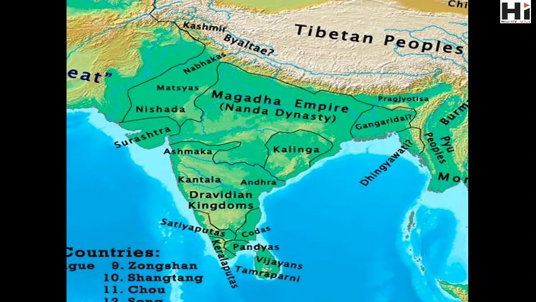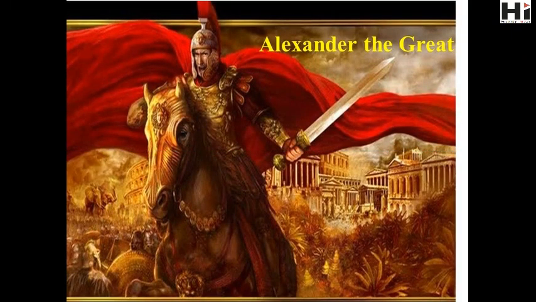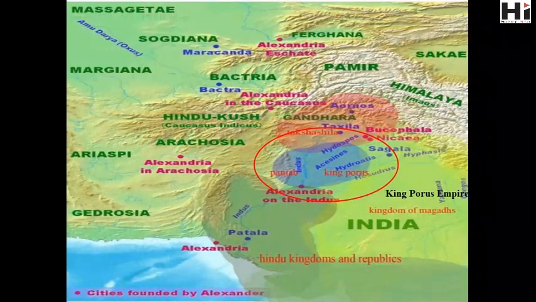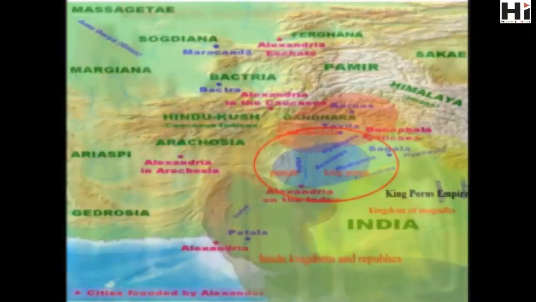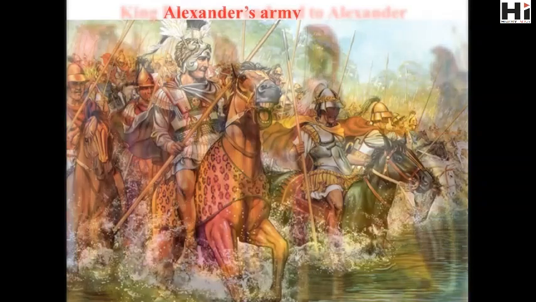The liberation of India. During 326 BCE, while fighting his way into India, Alexander the Great came across the army of King Porus, the ruler of the local state of Paurava, located in modern-day Punjab. After fighting to his last breath, King Porus surrendered to Alexander, who was impressed by the courage and stature of his enemy. Alexander made Porus his ally and turned him into king of all conquered India as a Macedonian tributary.